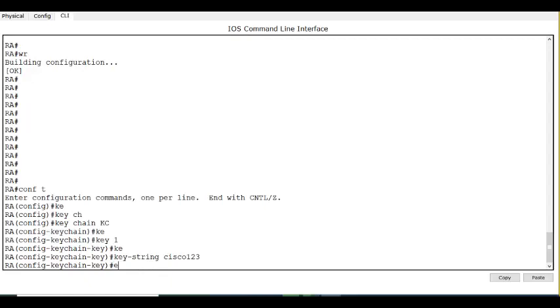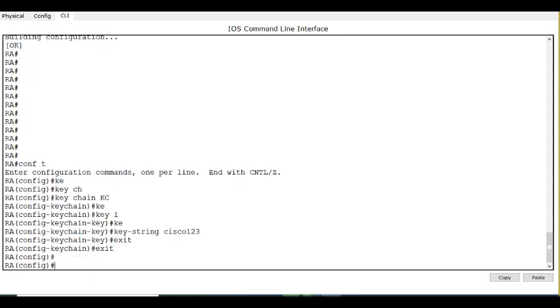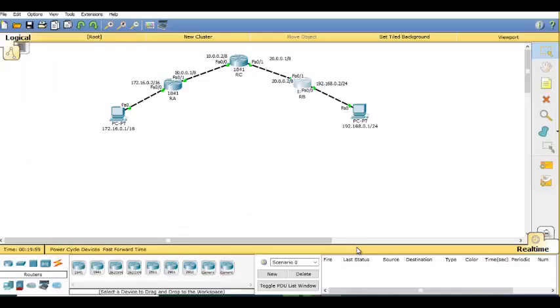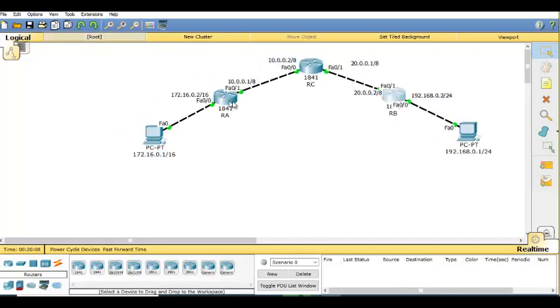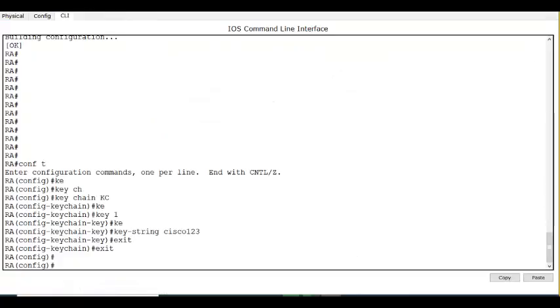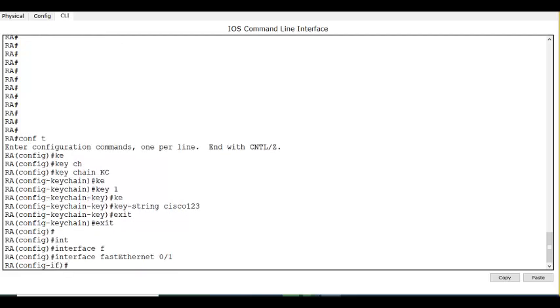Now, I need to go to the interface F0/1. You see? Interface F0/1 is the one which is connecting to RC. So I'll go to interface F0/1.